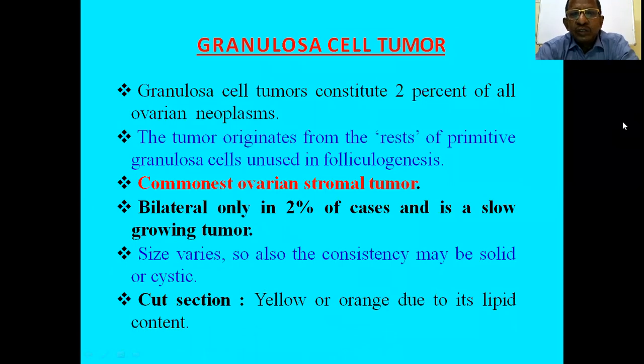So the commonest sex-cord stromal tumor is granulosa cell tumor. It constitutes 2% of all ovarian neoplasms, and the tumor originates from the rest of primitive granulosa cells. It is bilateral in 2% of cases, and it is a slow-growing tumor, and the size varies. The consistency may be solid or cystic, and the cut section shows yellow or orange color due to lipid content.